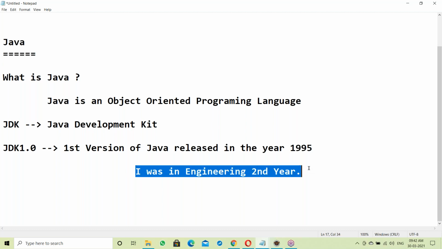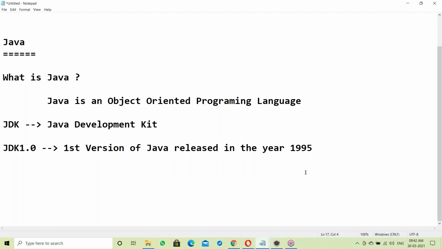So 1995, JDK 1.0, the first version of Java, was released with some main features, as below.